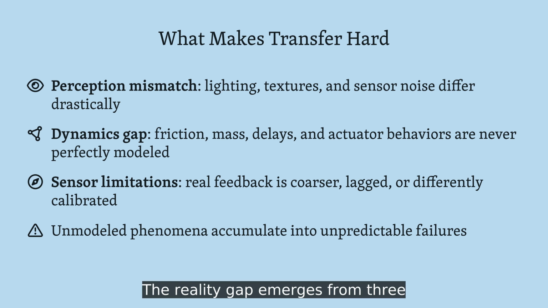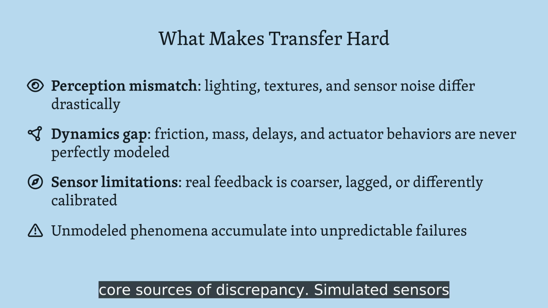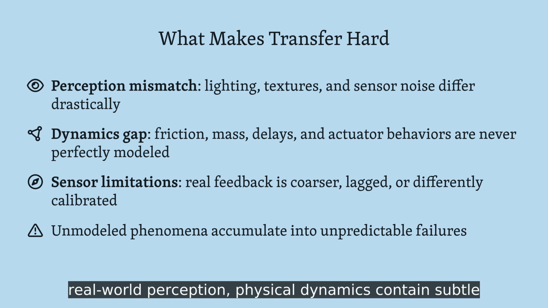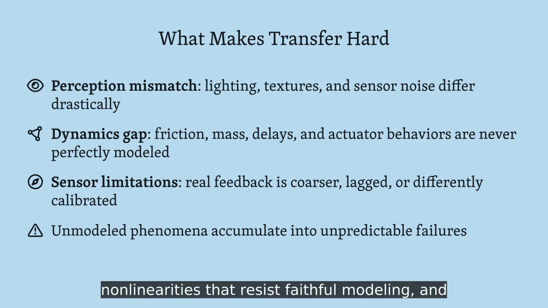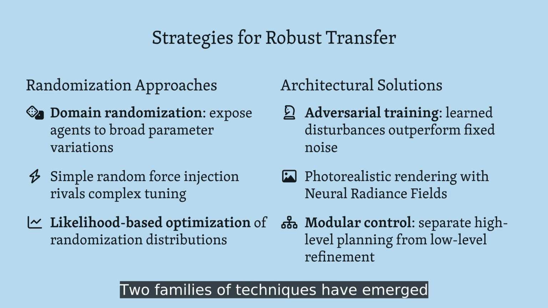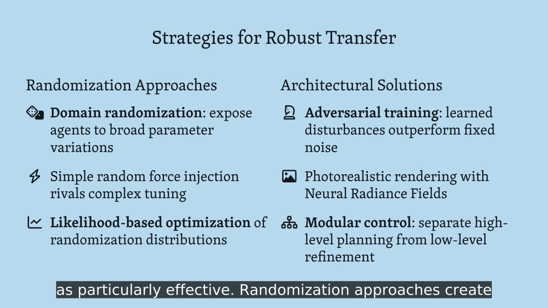The reality gap emerges from three core sources of discrepancy. Simulated sensors can't capture the full complexity of real-world perception, physical dynamics contain subtle nonlinearities that resist faithful modeling, and real sensors provide feedback that's fundamentally different from their simulated counterparts. So how do researchers overcome these obstacles? Two families of techniques have emerged as particularly effective.